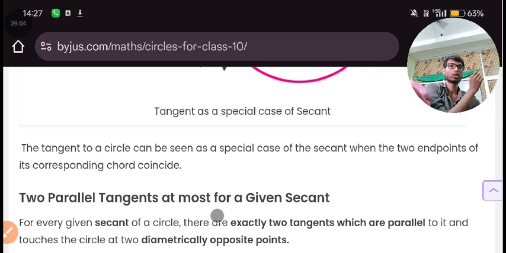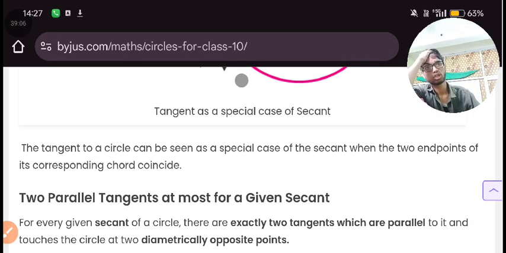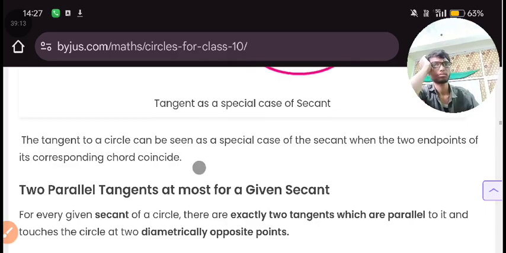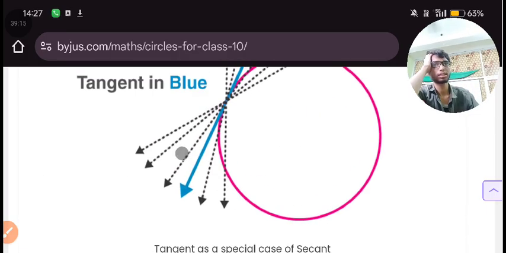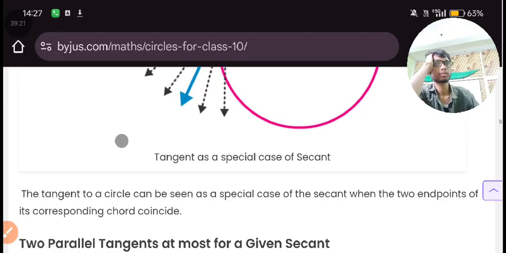A tangent to a circle can be seen as a special case of the secant when the two endpoints of its corresponding chord coincide. Yeah, this secant can give you a chord, but secant will not be equal to chord.